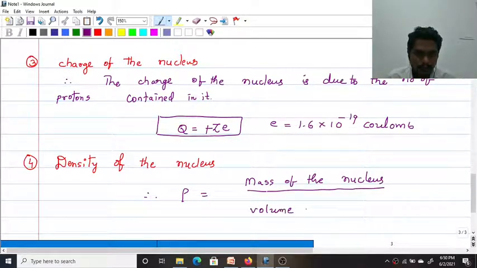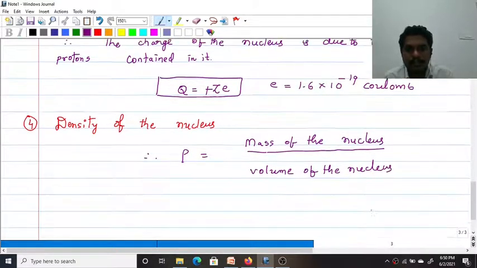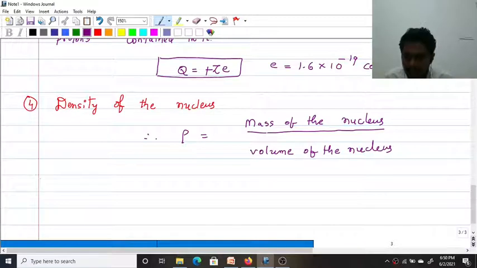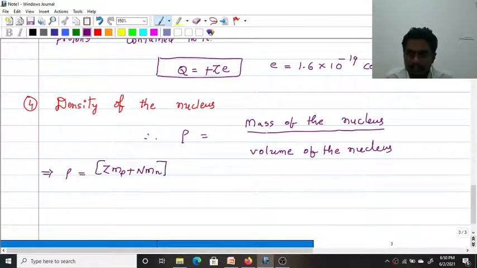Here I'll start: rho equals the mass of the nucleus from equation number 1, Z mp plus N mn, divided by the volume.